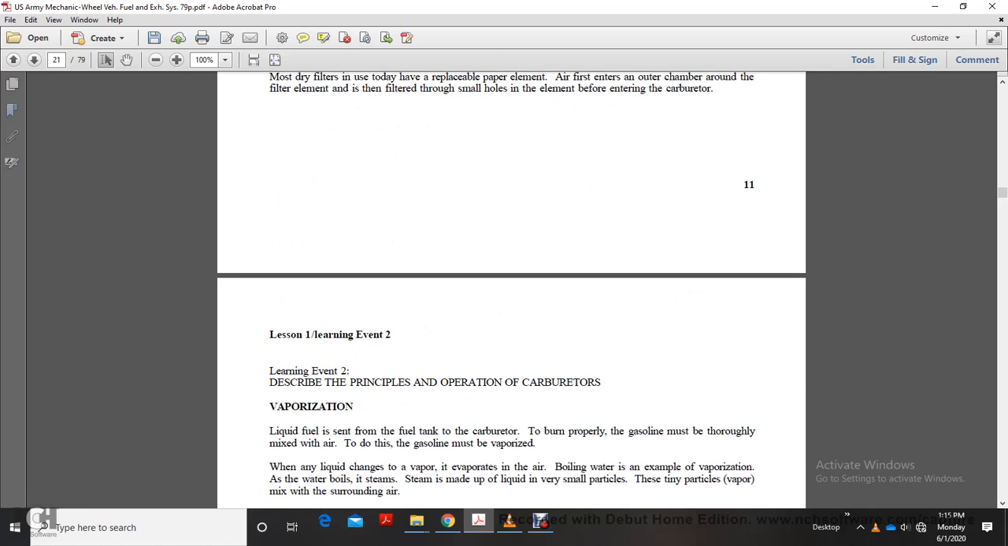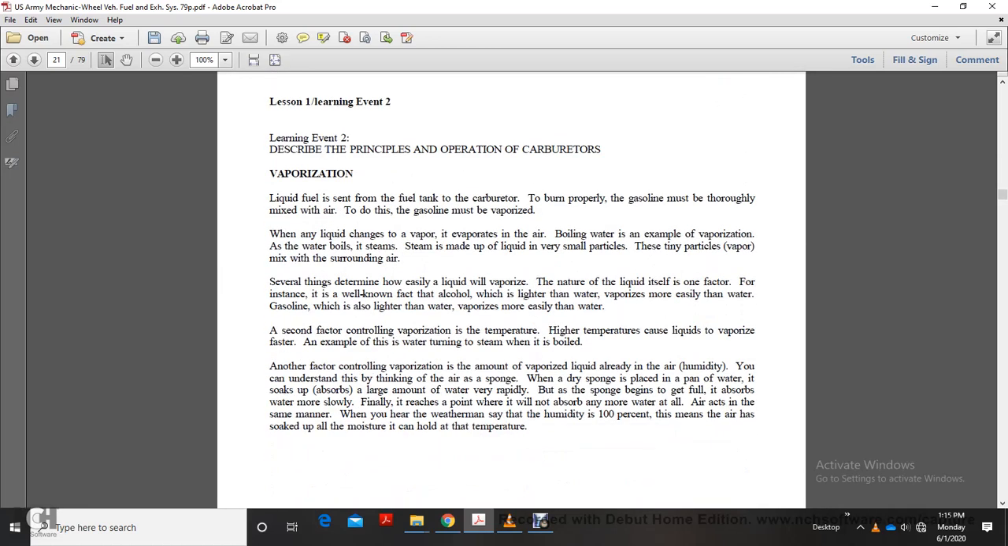Alright, learning event 2. Describe the principal operation of the carburetor. Vaporization. Liquid fuel is sent from the fuel tank to the carburetor, where the gasoline is mixed with air so it can be properly burned. The gasoline may be vaporized from the liquid chamber. The vapor evaporates into the air, like boiling water.